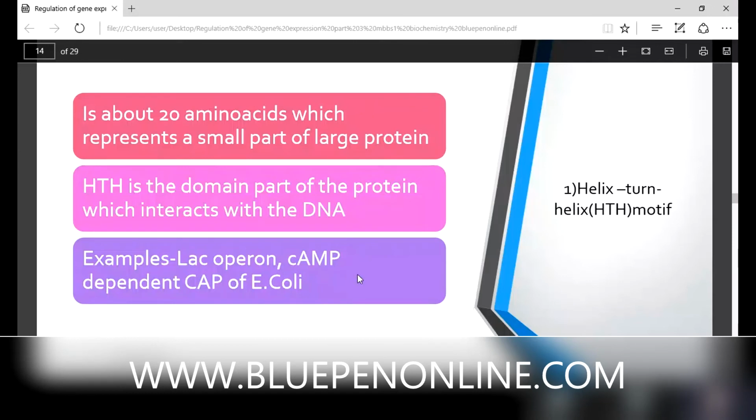First one is the helix turn helix motif, HTH. This word helix is very familiar in the case of secondary structure of protein. The helix turn helix motif is about 20 amino acids, which represents a small part of a large protein. HTH is the domain part of the protein which interacts with DNA. For example, in the lac operon and also in the cAMP dependent CAP of E. coli, we use this helix turn helix motif.